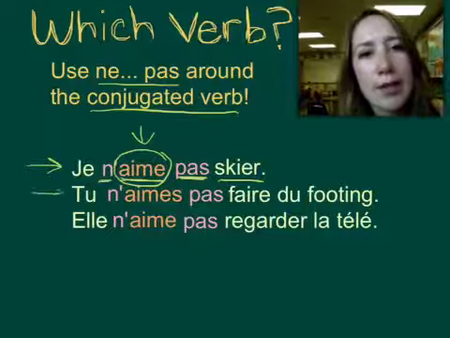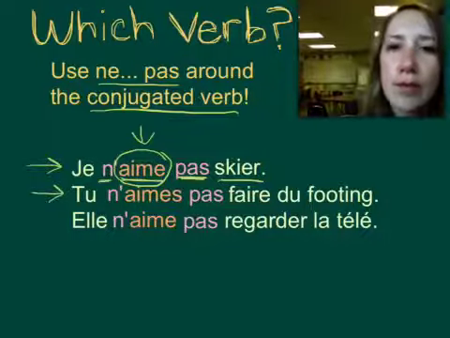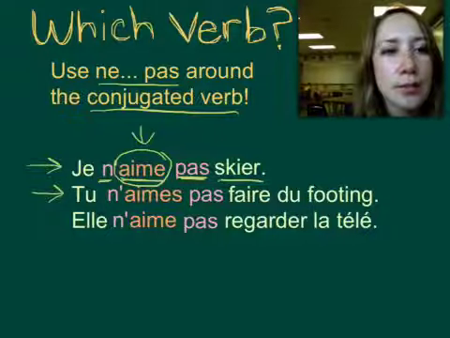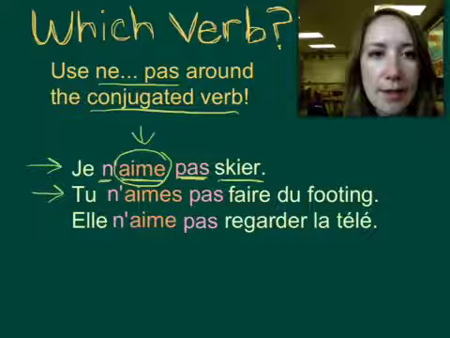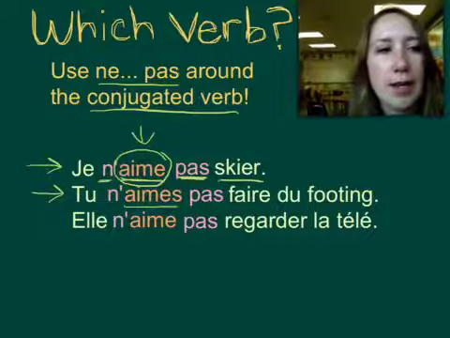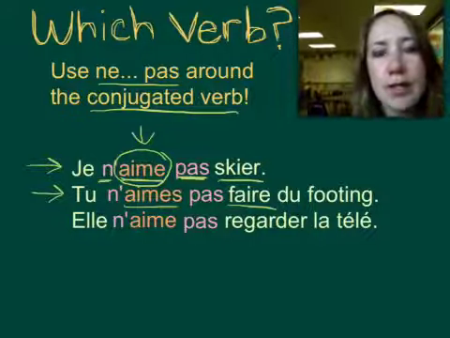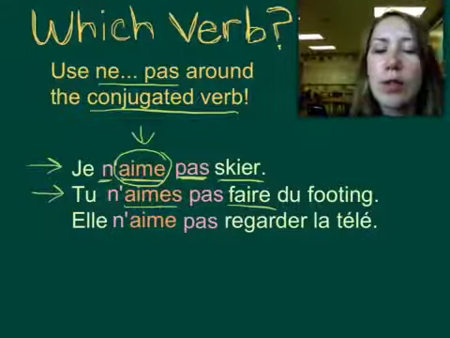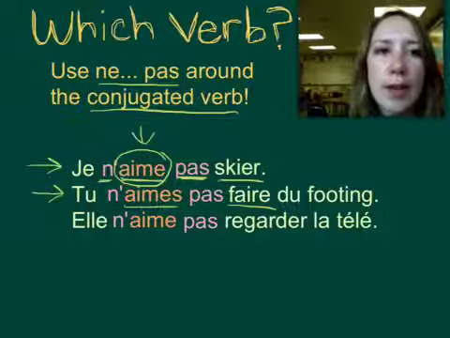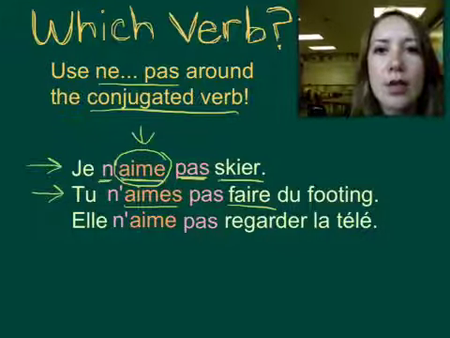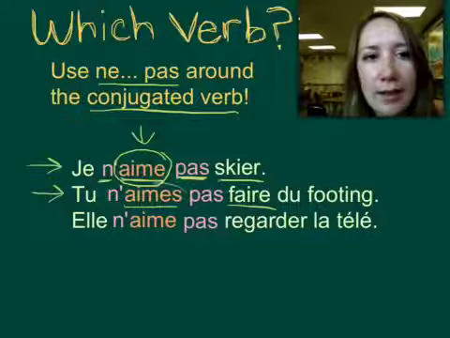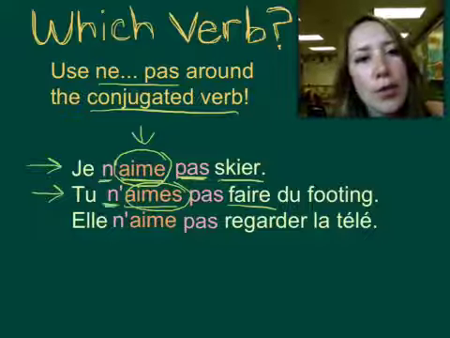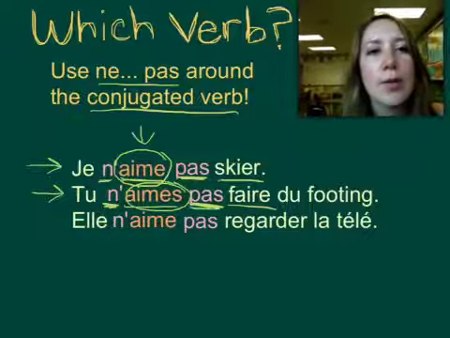Our next example is the same sort of thing. Tu n'aimes pas faire du footing. You don't like to do some jogging. So we have two verbs in this. Aimer, to like, and faire, to do, as in to do some jogging. So what is the thing that you don't do in this sentence? Tu n'aimes pas faire du footing. You don't like to do some jogging.